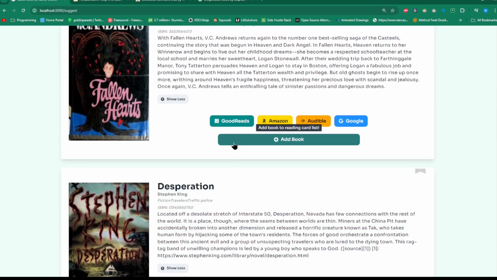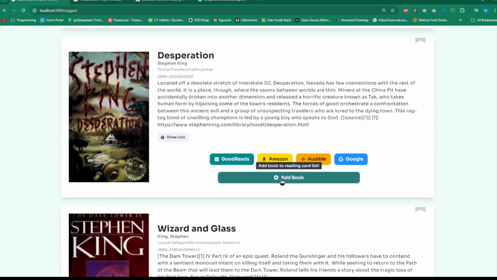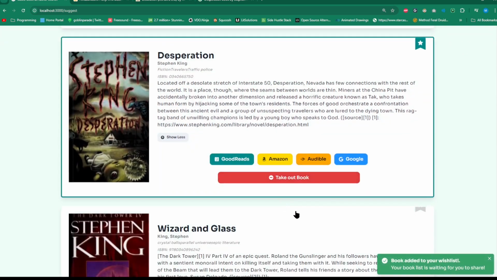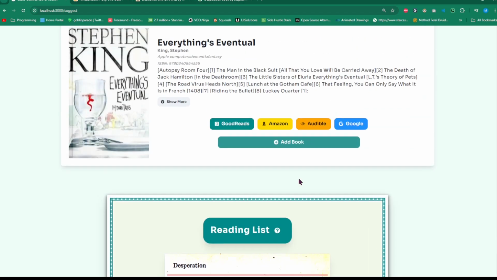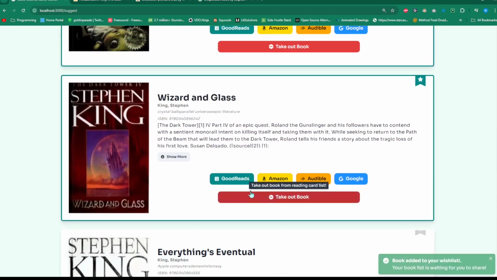Another thing that I offered in this little section is that the user can add a book to their wish list. So what is a wish list? Well, it's this. It's a little reading list that shows, hey, look, this is the book that you're interested in, the author, and the ISBN. And then, let's just say, oh, Wizard and Glass.